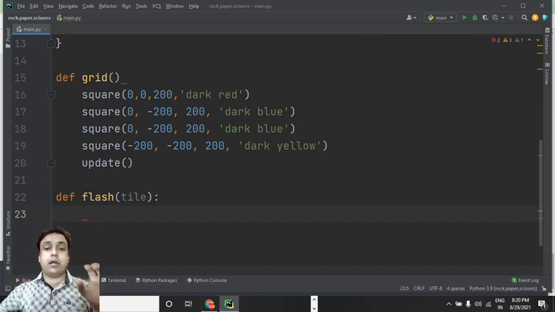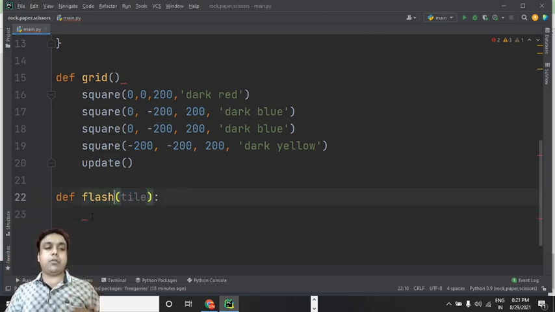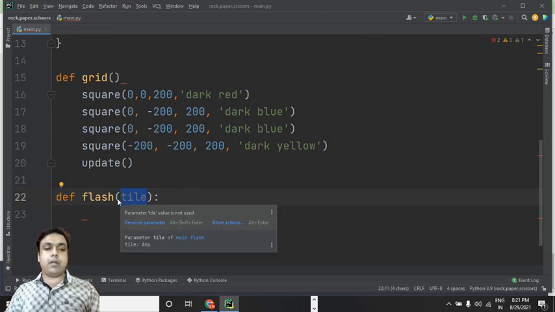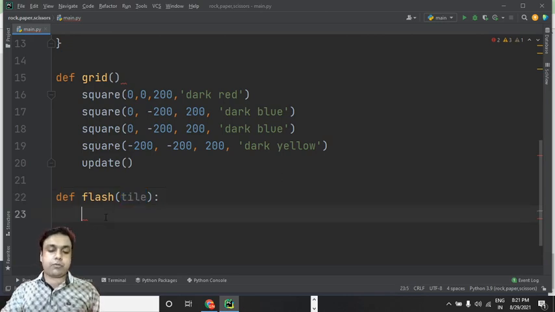Now for that pattern, what computer will do, it will show you some flashes on that colored tile. Now for that flash I need this function. So I'm passing this variable tile as a parameter to this function. We'll pass the value to this tile named variable afterwards, but let's first concentrate on this flash function.